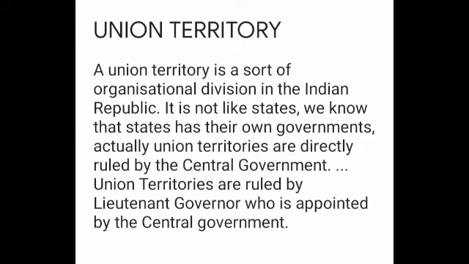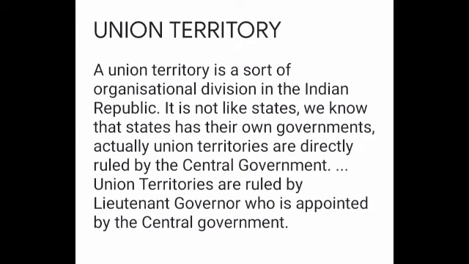Once again, Union territory is a sort of organizational division. It is a small division in our Indian Republic. It is not like states. States are different from Union territories. We have 28 states, and how many Union territories are there? 8 Union territories. Each state has its own government. But Union territories are directly ruled by the central government, by a Lieutenant Governor who is appointed by the central government.